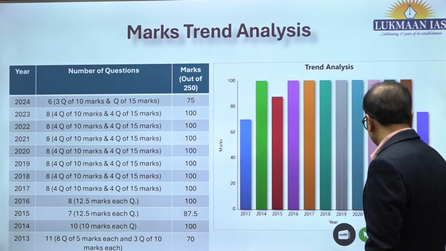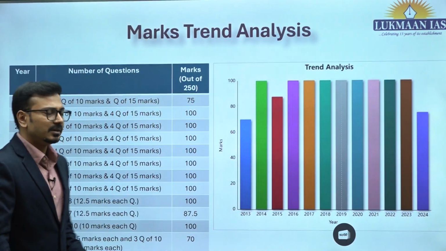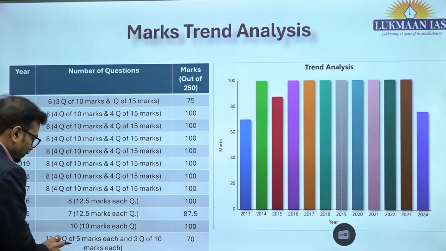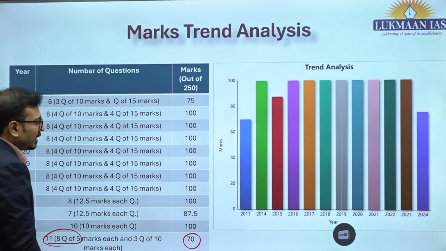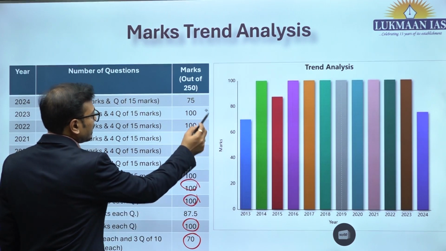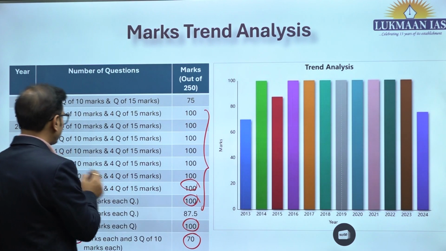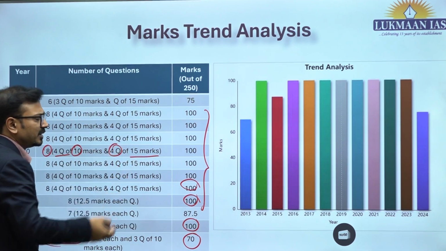Look at the trend analysis in terms of marks. Since 2013, if you see, earlier in 2013, the weightage was less, 70 marks. But thereafter, the weightage has increased to 100 marks. And in the last few years, you can see 100 marks, 8 questions, 4 questions of 10 marks, 4 questions of 15 marks, that has been the standard.